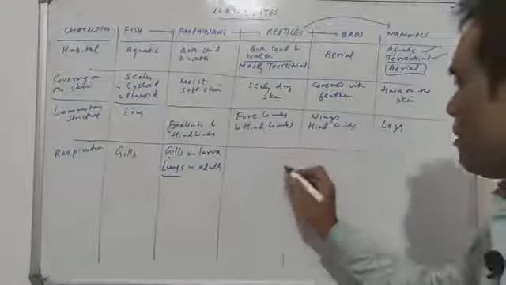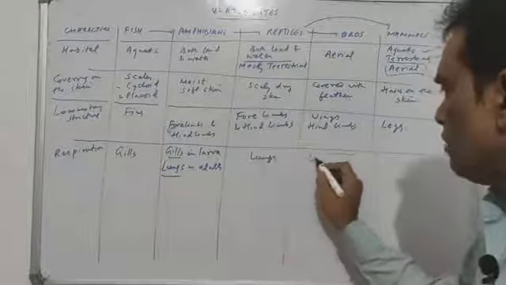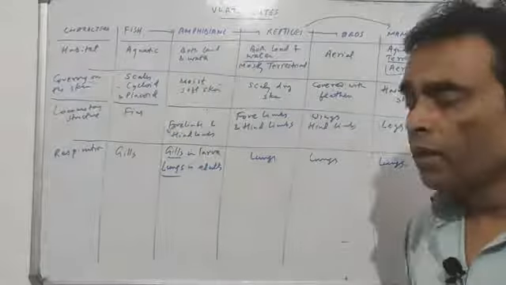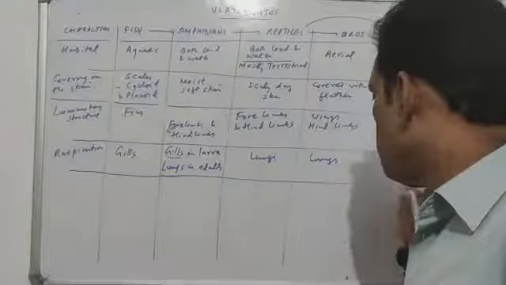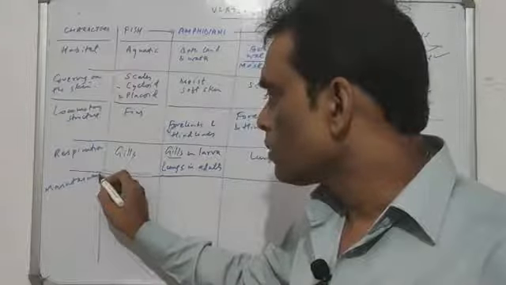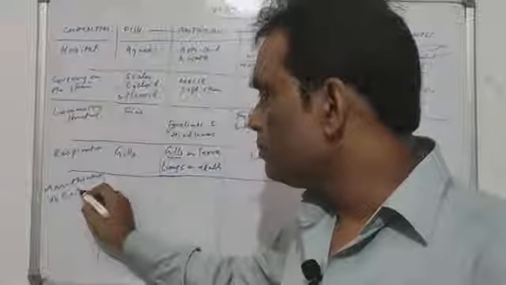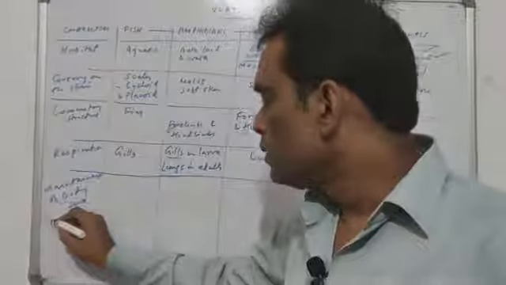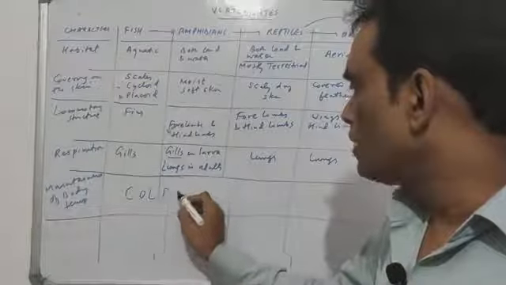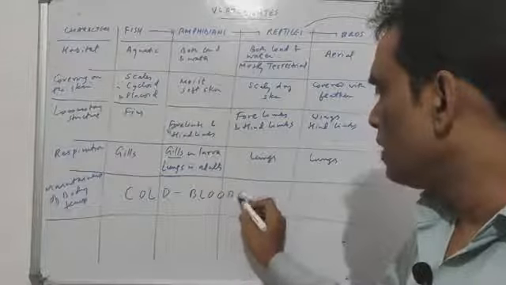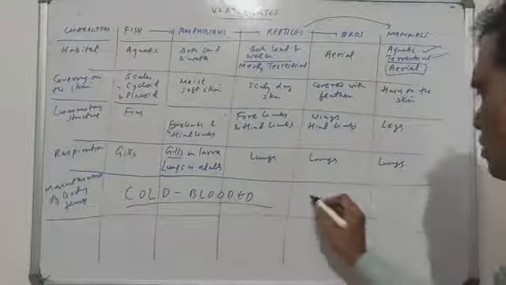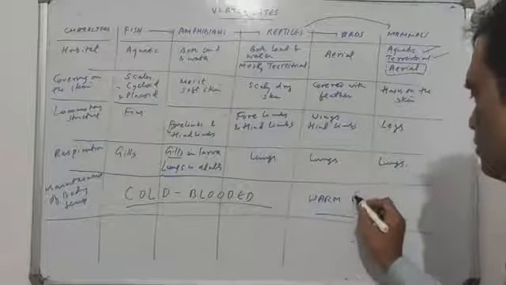As far as reptiles, birds, and mammals are concerned, they all have lungs. They all have lungs. Clear? Talking about the main character that is called maintenance of body temperature. So the first three groups, fish, amphibian, reptiles, all three, I will write it together, they are cold-blooded animals, up to here, from here to here, and these two are called warm-blooded animals.